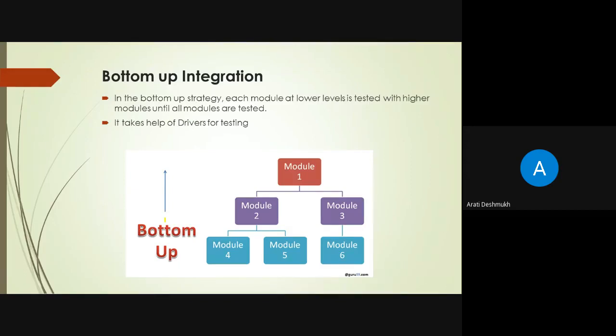Successively superior levels means module 2, which is the combination of module 4 and module 5, and module 3, which is module 6. So we transit the hierarchy from the bottom side to the upward side. So it is bottom-up integration. It takes drivers for the testing.